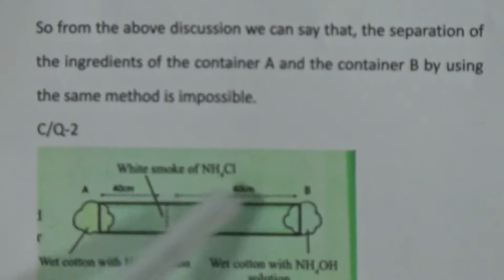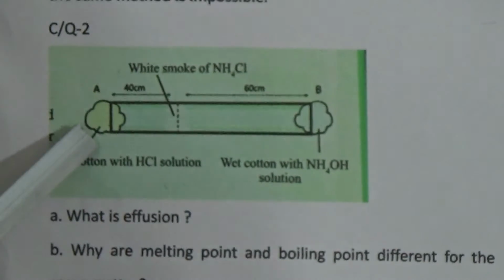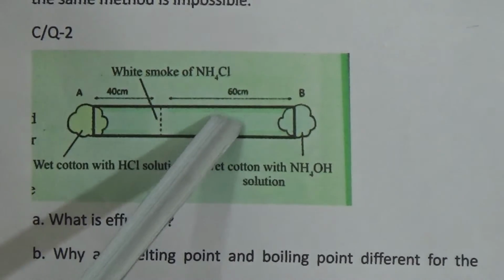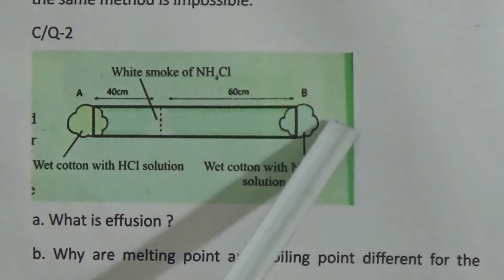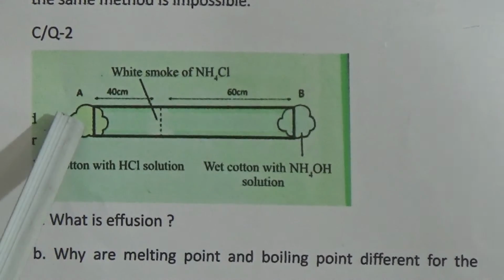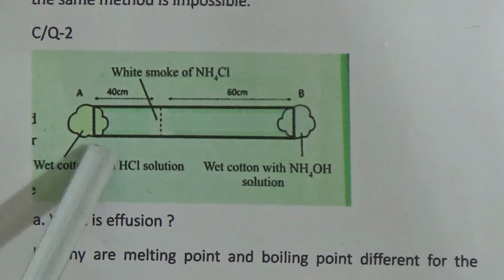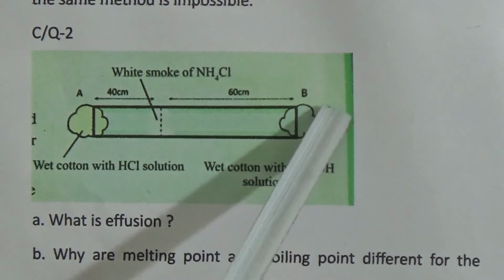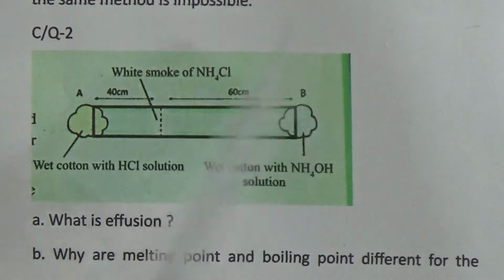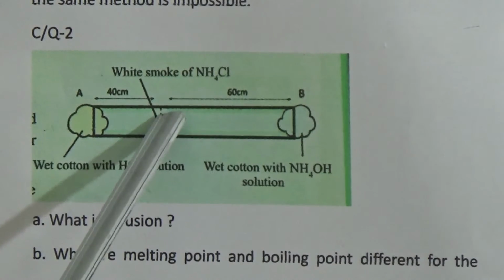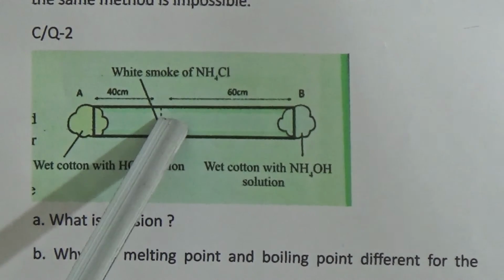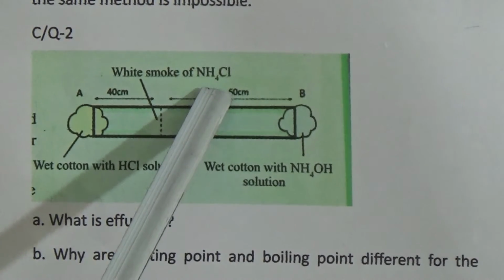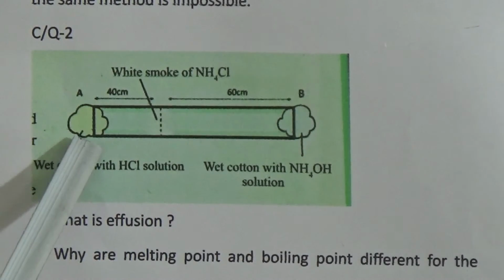This is CQ2 and this is taken from your book activity task. There they take an open glass pipe, and both sides are blocked with two cotton plugs. One cotton is soaked with hydrochloric acid solution, another is soaked with ammonium hydroxide solution, and after a few moments a white smoke is created. That is ammonium chloride, and this is nearer to the hydrochloric acid.